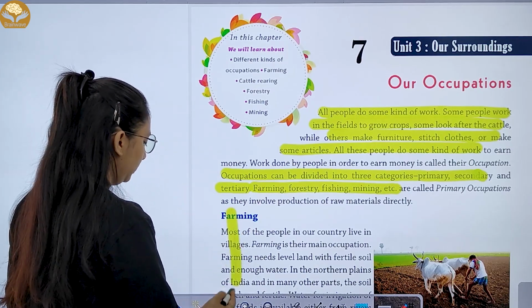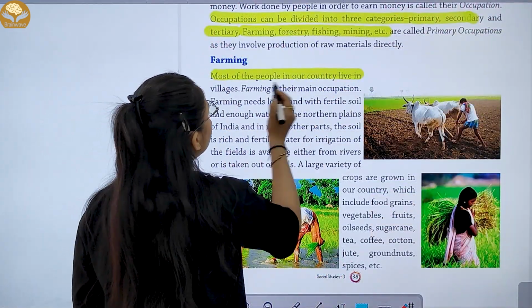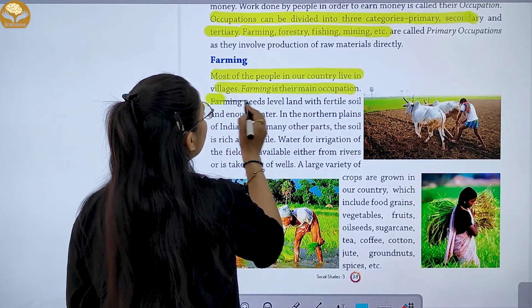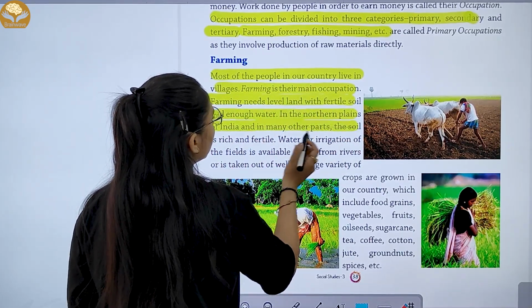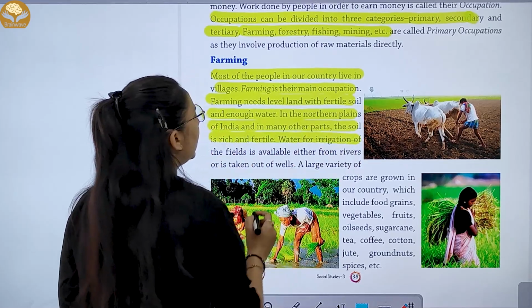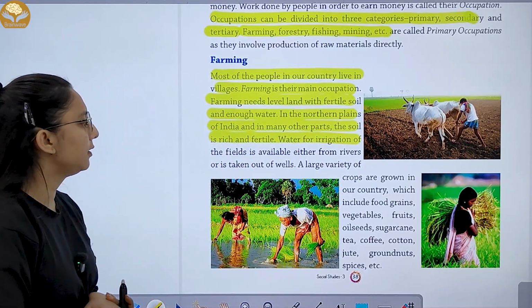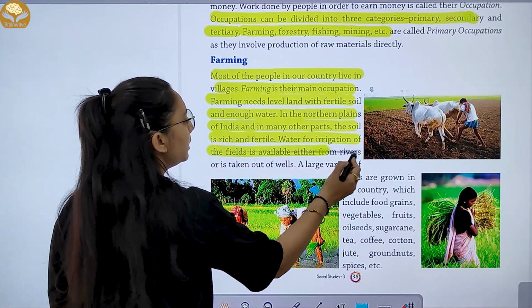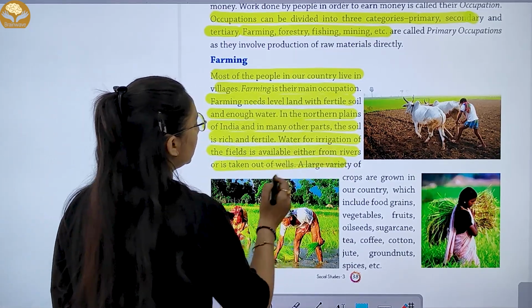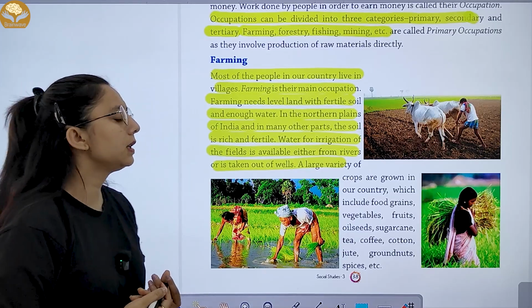Then we have farming. Most of the people in our country live in villages. Farming is the main occupation. Farming needs level land with fertile soil and enough water. In the northern plain of India and many other parts, the soil is rich and fertile. Water for irrigation of the field is available from rivers. A large variety of crops.